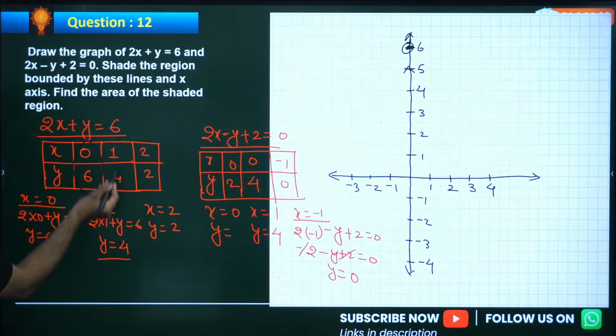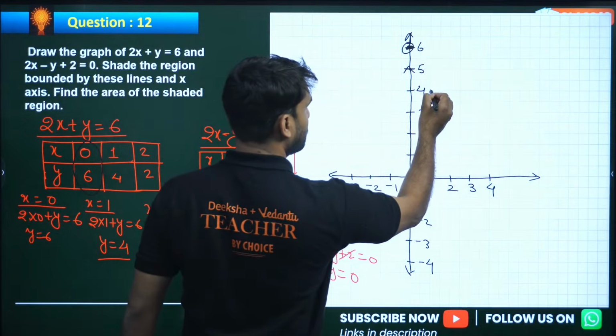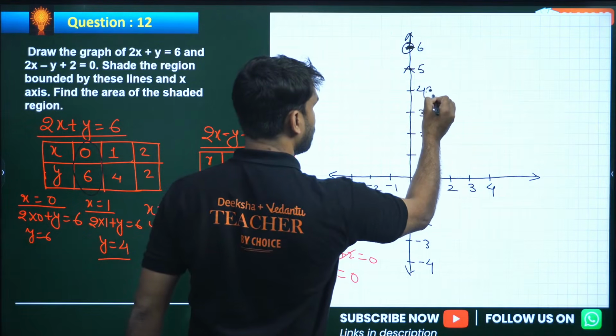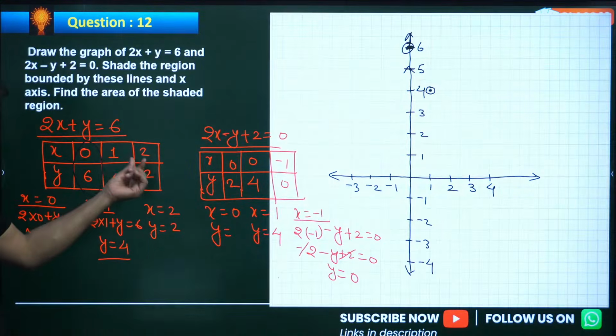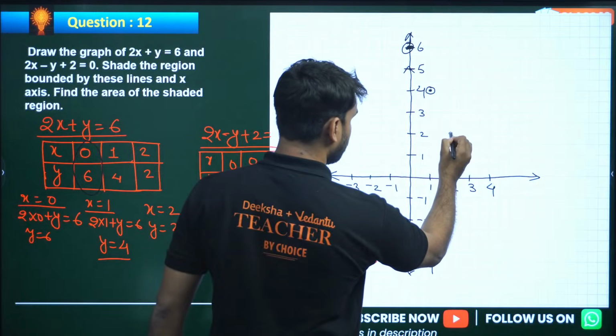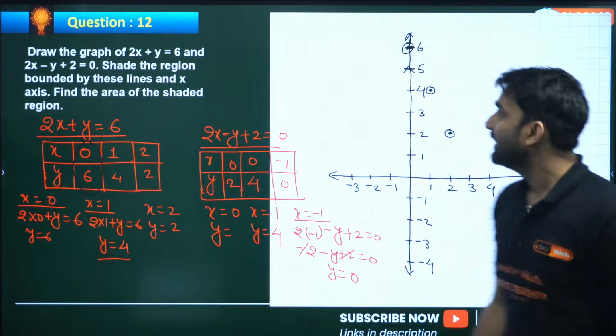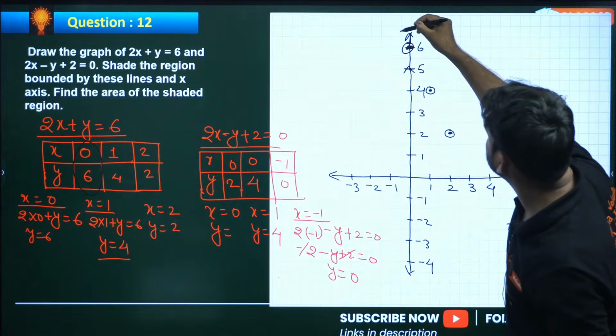Now when x is 1, y is 4, here. When x is 2, y is 2, somewhere here. So these are the solutions. Now we can join these 3 points and you will be very amazed to see the result.